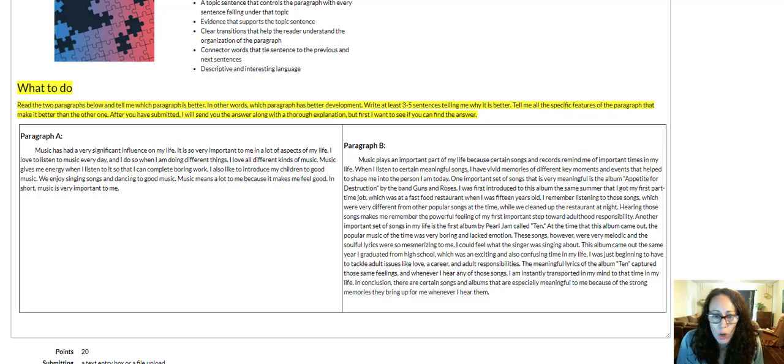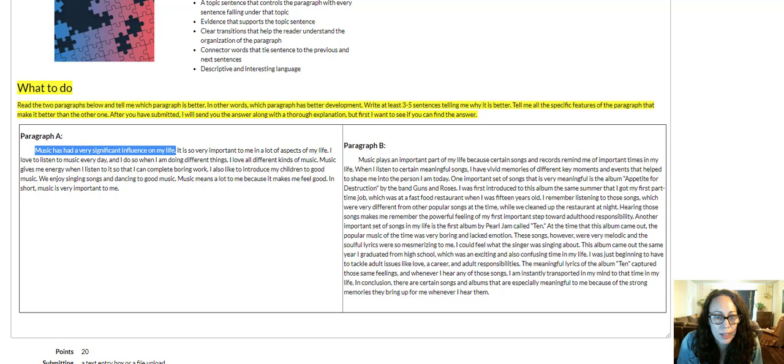Okay, so when we take a look at the first paragraph A, we're going to find the topic sentence of that, and then we're going to compare that to paragraph B. So for paragraph A, the topic sentence is, music has had a very significant influence on my life. This is a very, very general topic sentence. It doesn't really give us anything specific.